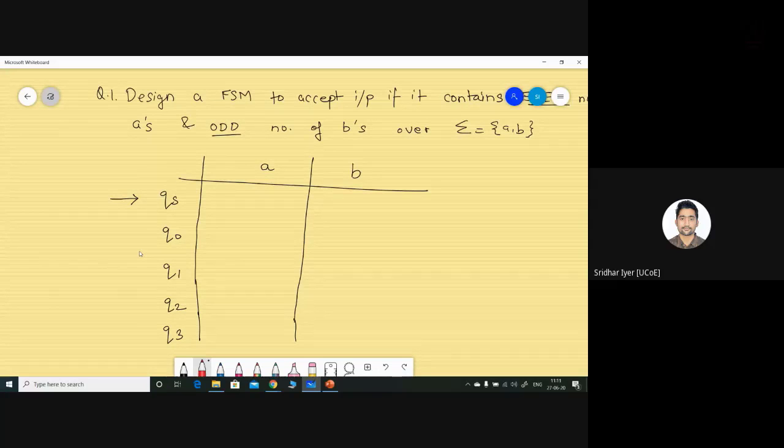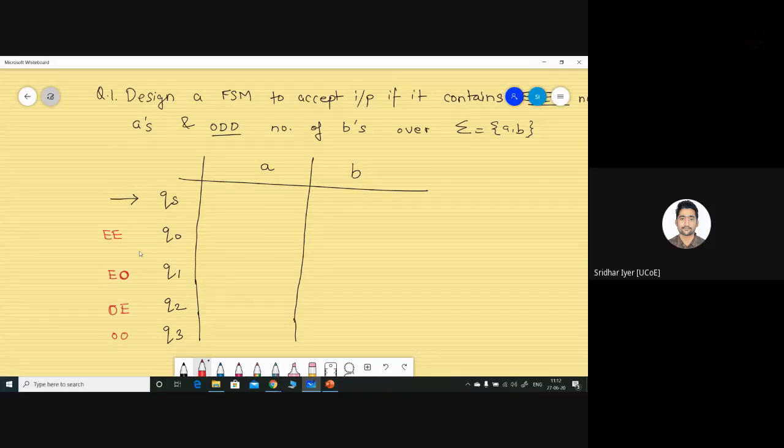Okay, thank you. So I had given this question for homework. I guess you have completed it. If not, kindly have a look. The logic might differ slightly in terms of the state naming. In my case, I have named the states like this: even A, even B; even A, odd B; odd A, even B; and finally odd A, odd B. You might have the naming slightly different than what you can see over here, so depending upon that, your transitions will obviously differ.